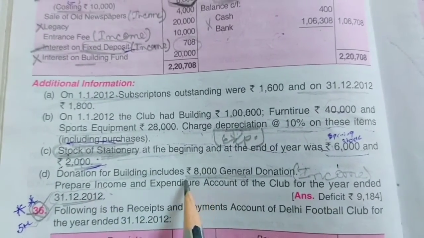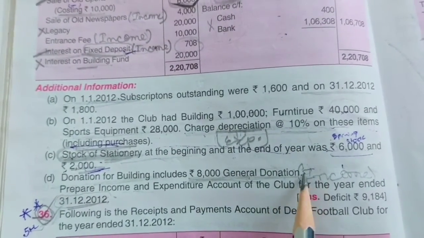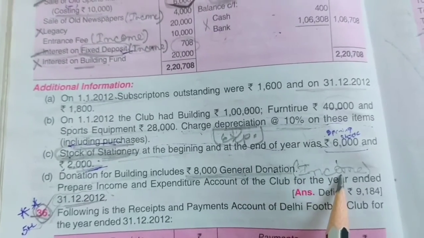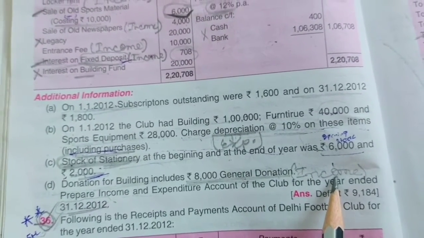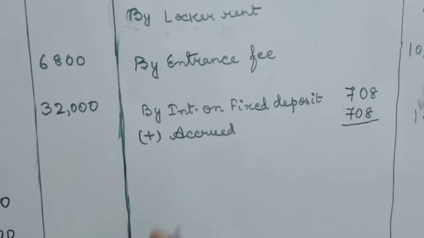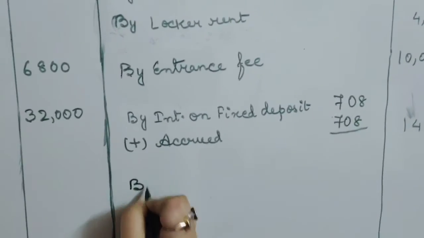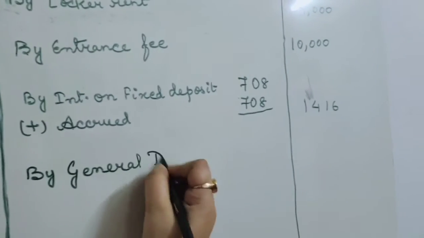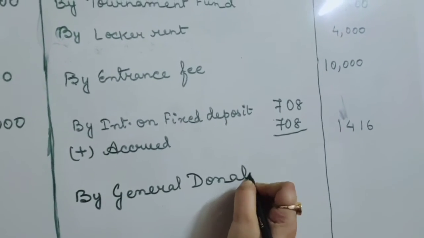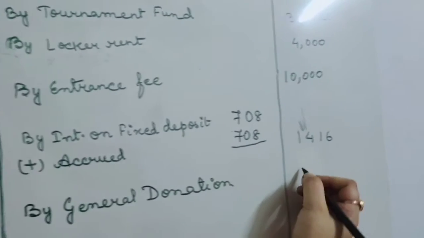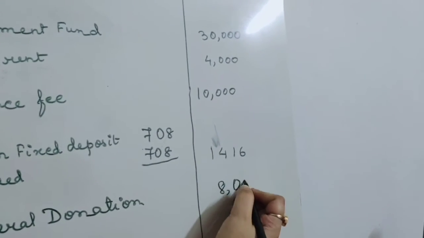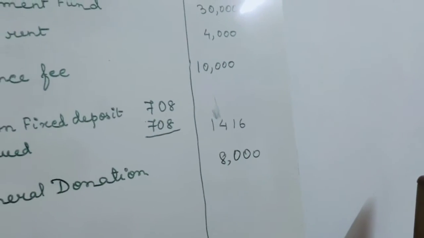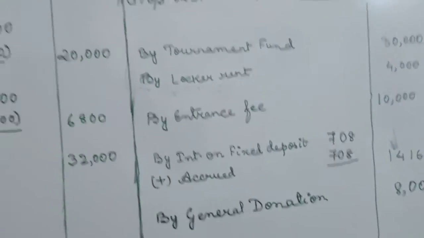Now see the last adjustment. Donation for building includes 8,000 general donation. As I told you, general donation will be treated as income, so it will come on the income side. By general donation, it is 8,000. Okay, so we have made all the entries.